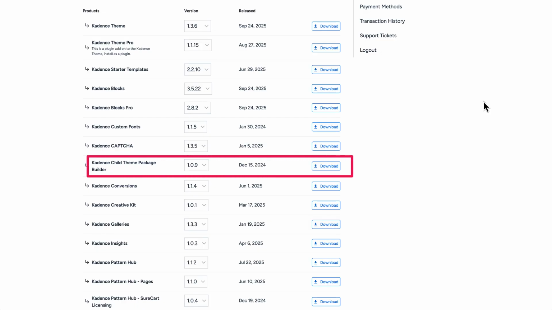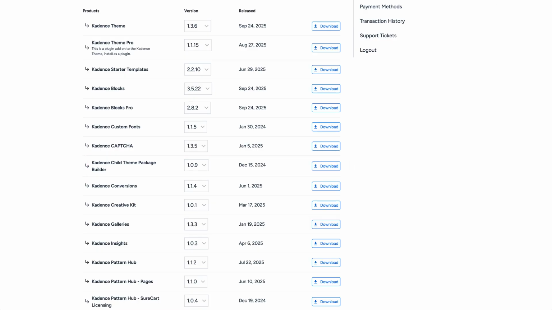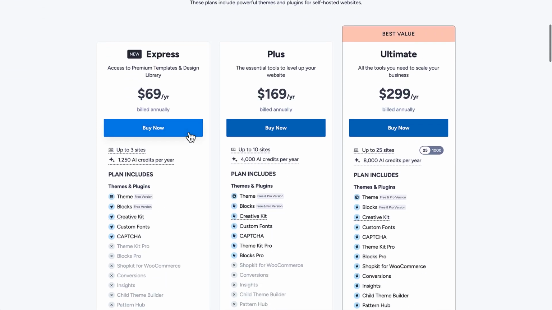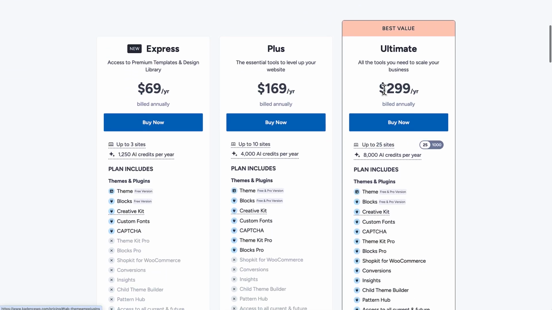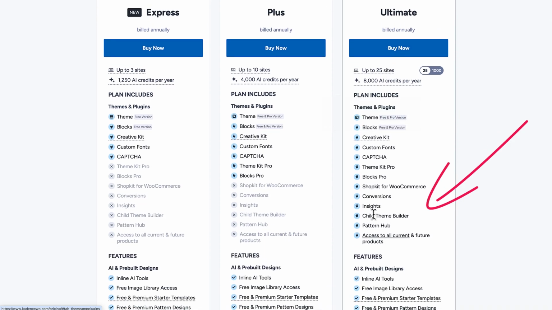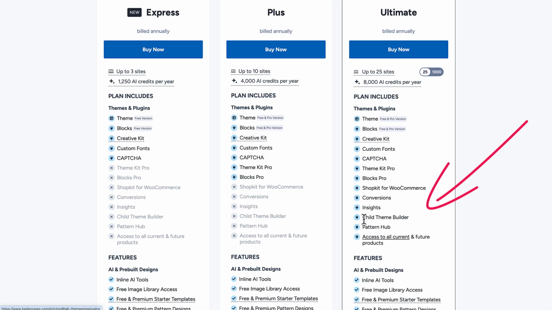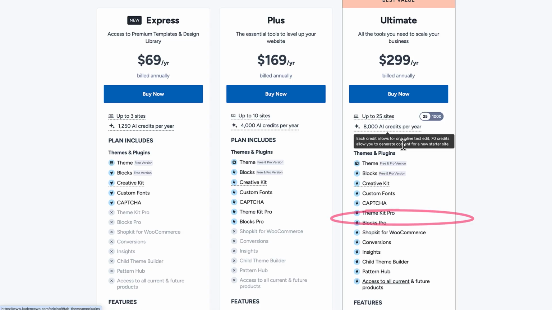Now, I do want to mention that the Kadence Child Theme Builder is a pro plugin, and it is part of the Ultimate plan from Kadence, or the Ultimate option. So if you're looking at the Kadence options here, where we have the Express, the Plus, and the Ultimate has all of the plugins that Kadence has to offer, and you get access to all the current and future products that they have. And one of those that is in existence now is the Child Theme Builder. So that's only contained here in the Ultimate option.